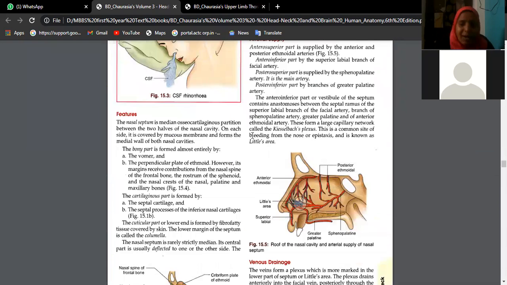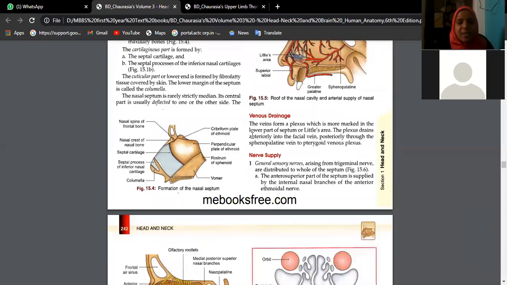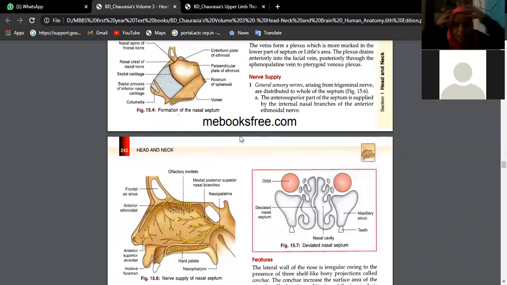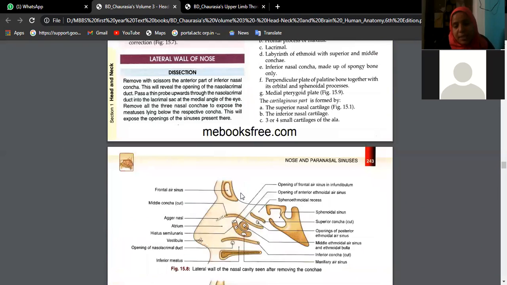So all these paranasal air sinuses are empty spaces inside the skull bone which make the skull bone light in weight. Do we find our skull bone heavy? No, it is so light in weight. We are not feeling our skull bone heavy because it is all filled with air inside the paranasal air sinuses, and this air is also adding resonance to our voice.